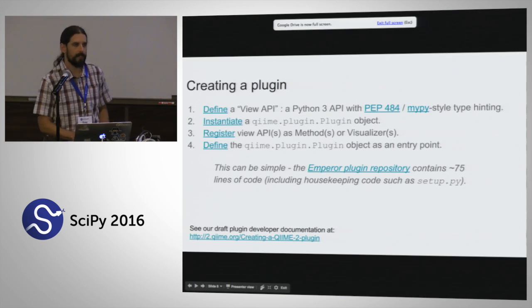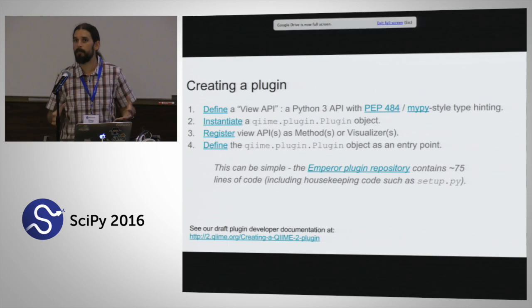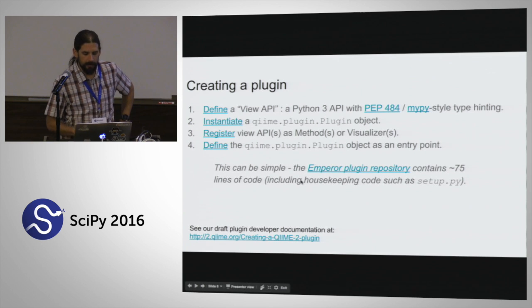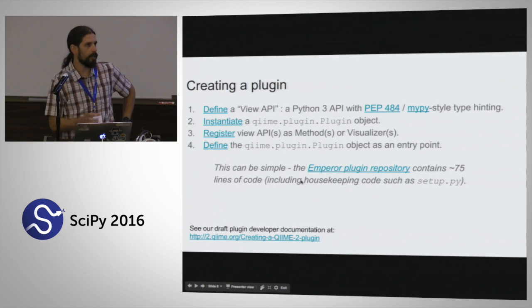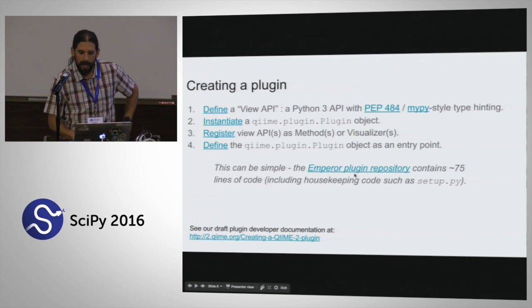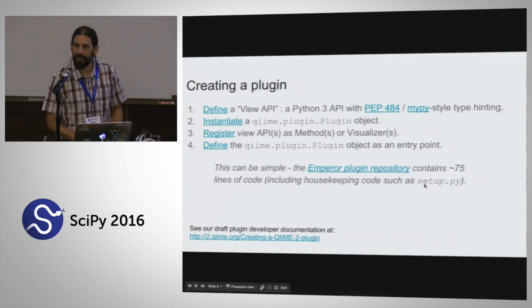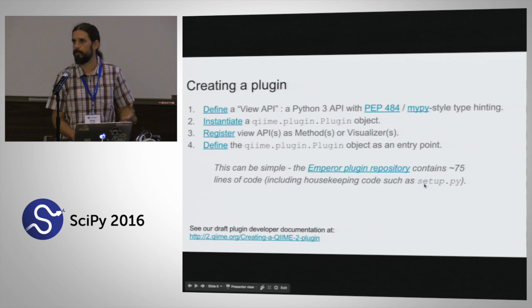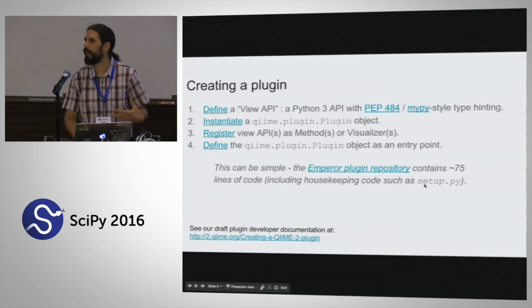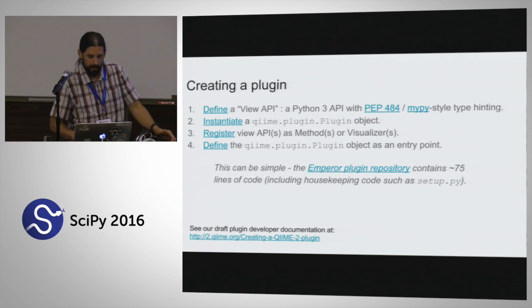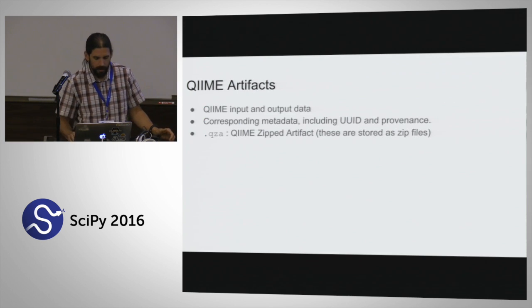One other thing I want to mention is that this can be very simple. I just walked you through a few lines of code. The Emperor plugin, which you're going to hear about in the next talk, is only about 75 lines of code total. And that includes all the housekeeping code, like everything that's in setup.py and so on. So it is very lightweight to develop these plugins.